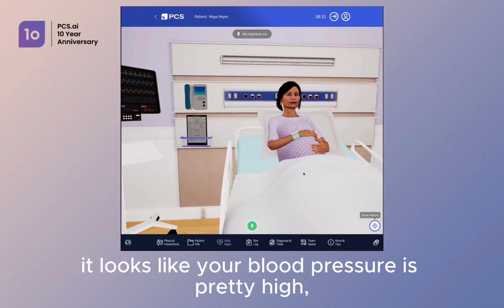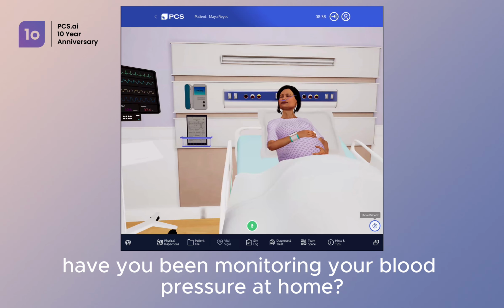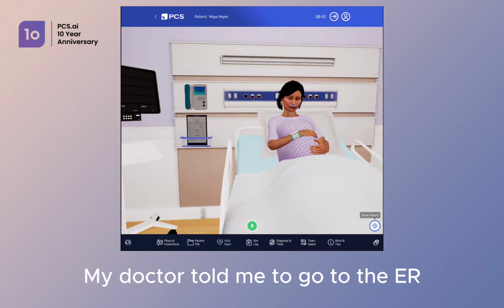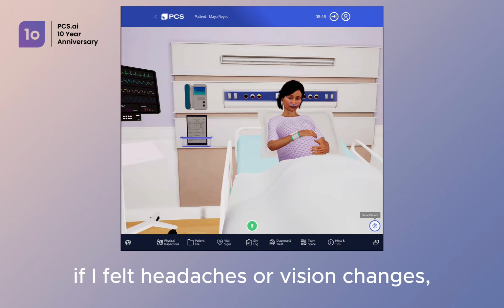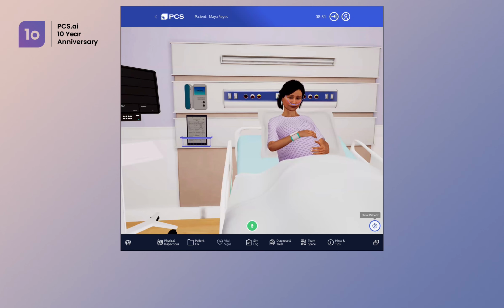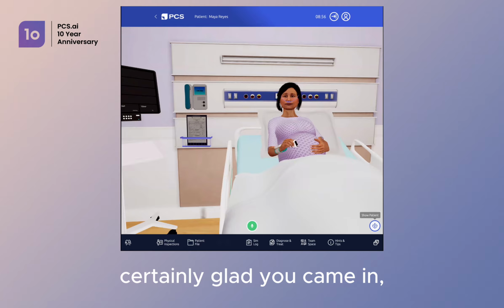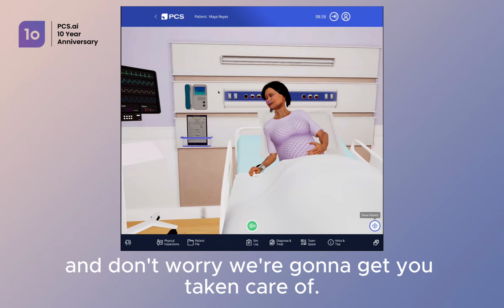All right, Maya. So it looks like your blood pressure is pretty high at the moment. I'm just curious, have you been monitoring your blood pressure at home? No, I haven't been monitoring my blood pressure at home. My doctor told me to go to the hospital if I felt headaches or vision changes. So I thought I should go just to make sure everything is okay. Okay, certainly glad you came in, and don't worry, we're going to get you taken care of.